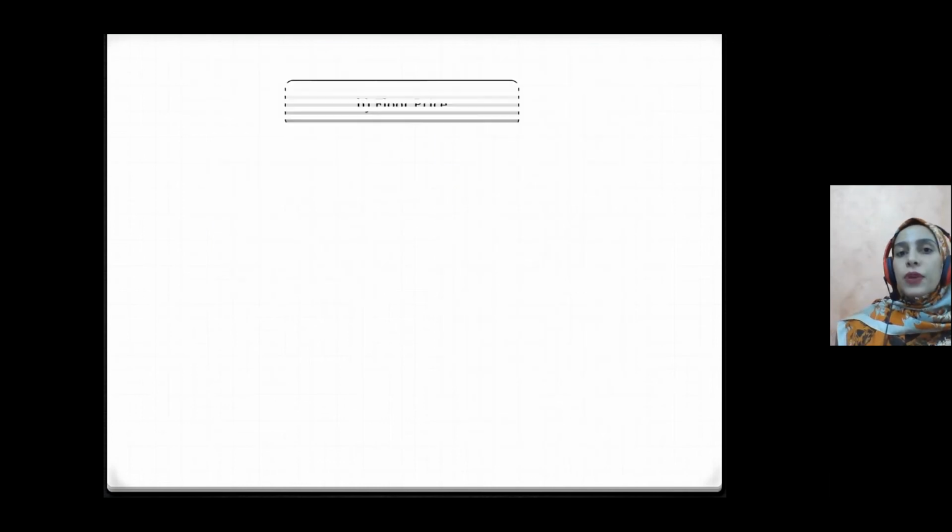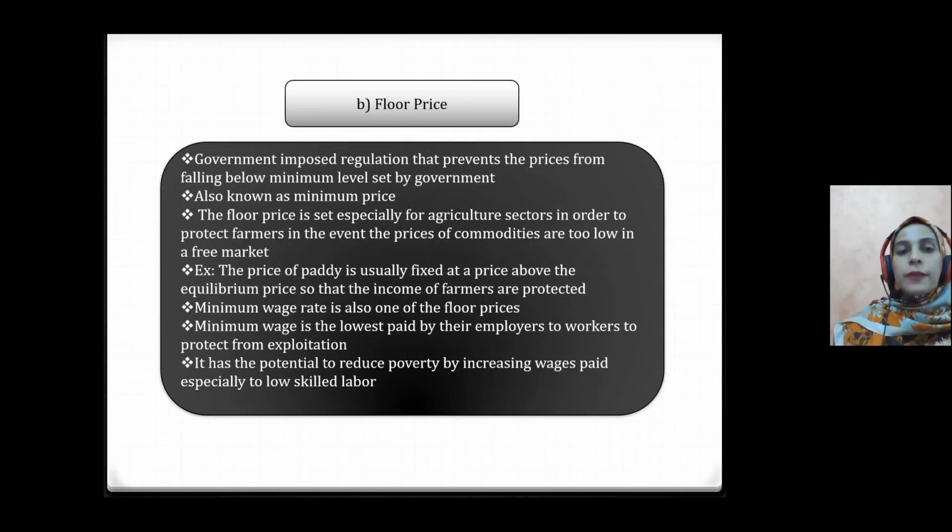Now we look at the price floor or minimum price. It is a government imposed regulation that prevents the price from falling below a minimum level set by the government. The floor price is set especially for agriculture sectors in order to protect farmers in the event the prices of commodities are too low in a free market.